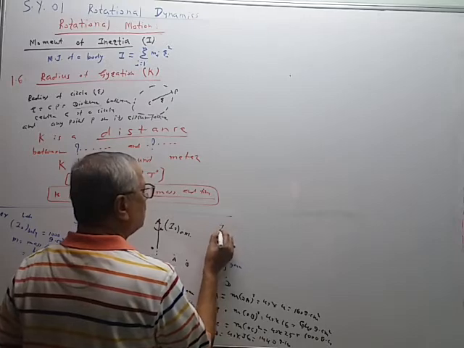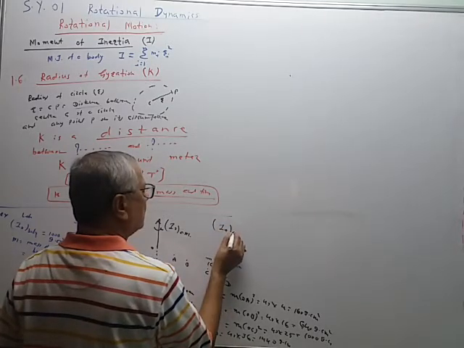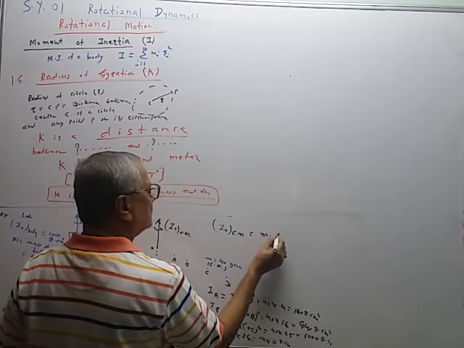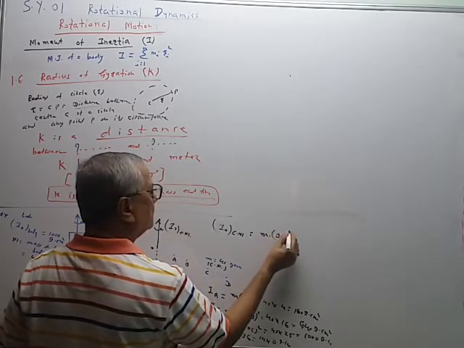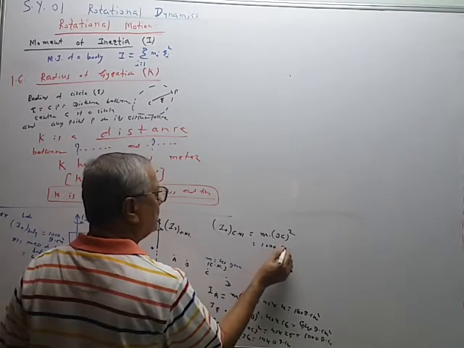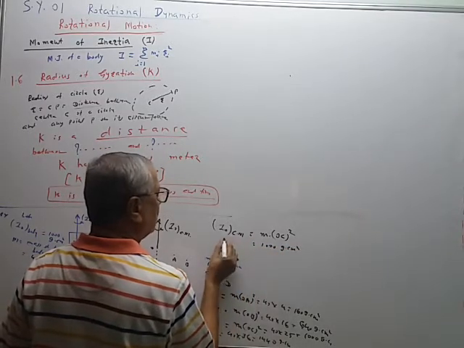So the moment of inertia of the center of mass when it is kept at distance OC is also 1000 gram centimeter square.